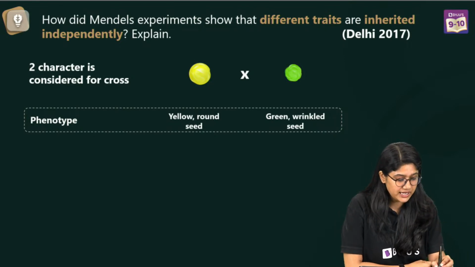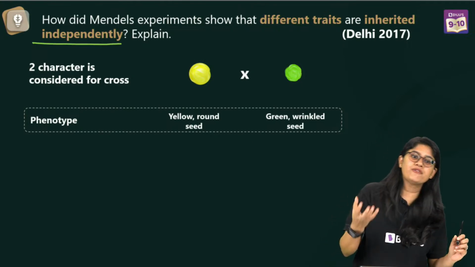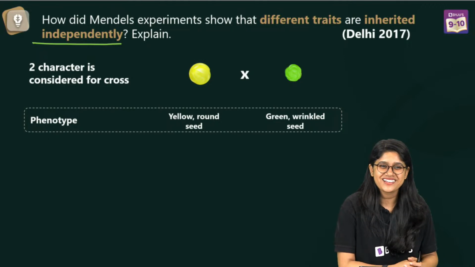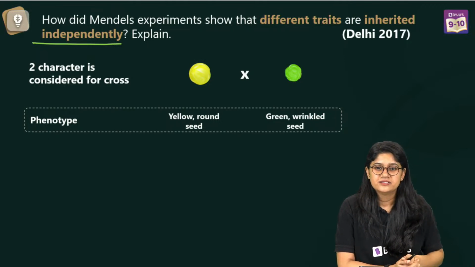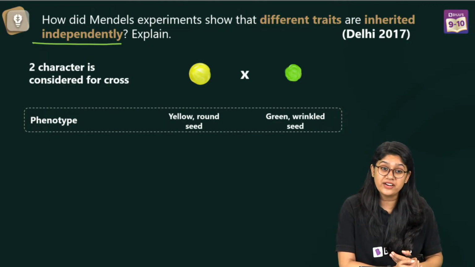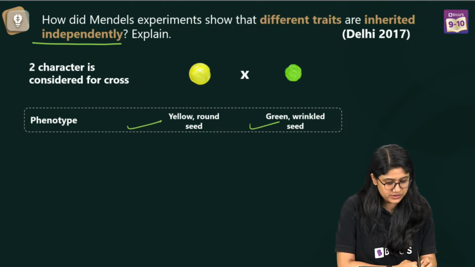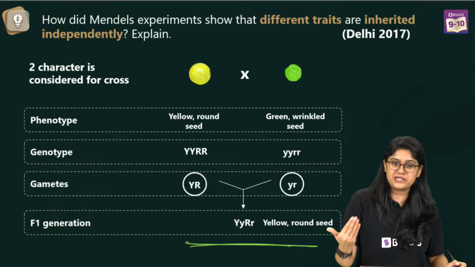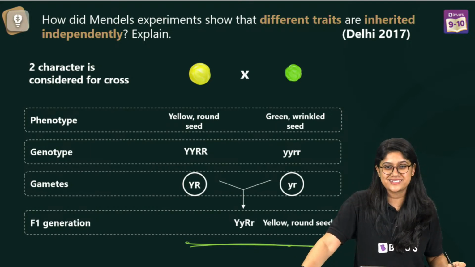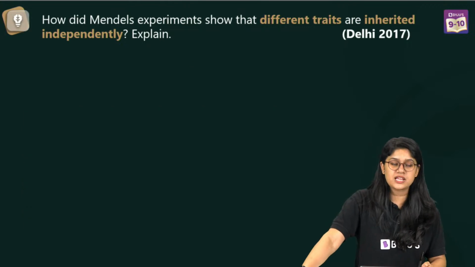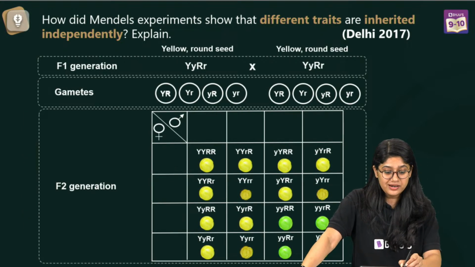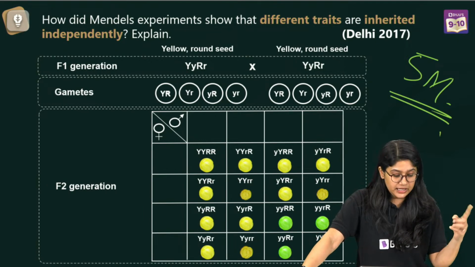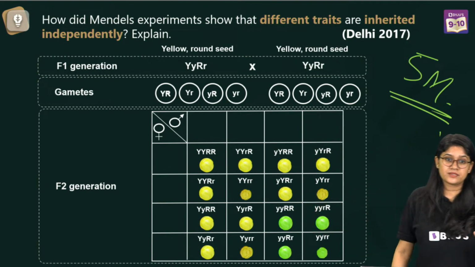Very good everyone. So see, in this particular question, what you have to do? You have to write the dihybrid cross things. Yes, very good. So over here, everyone, this is how the gametes are formed. It's basically nothing but the repetition of the dihybrid cross. So this is how you will write. You will make the cross over here. See everyone, it's a 5 marks question. So you have to make the cross for it. Okay?